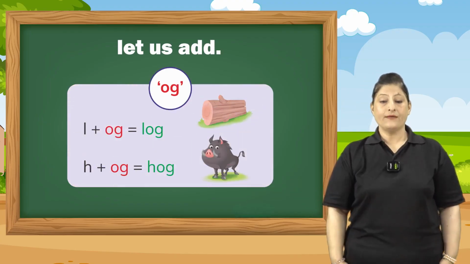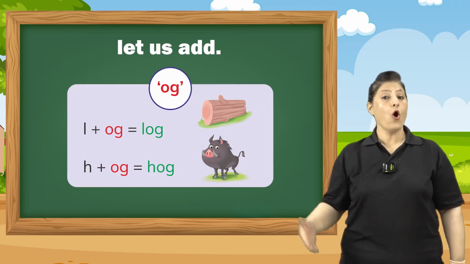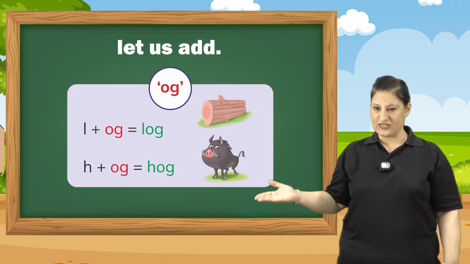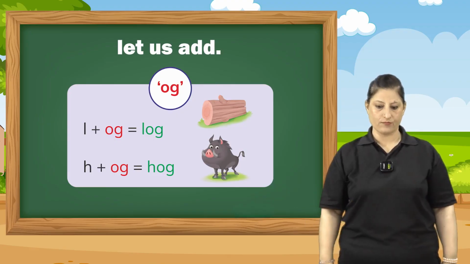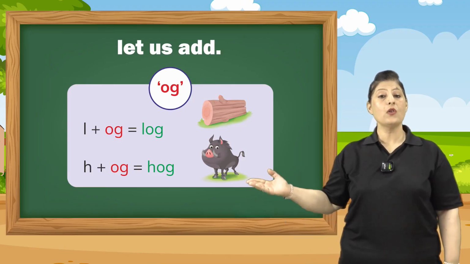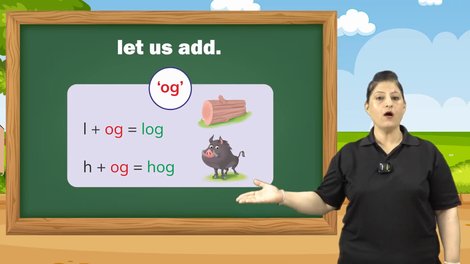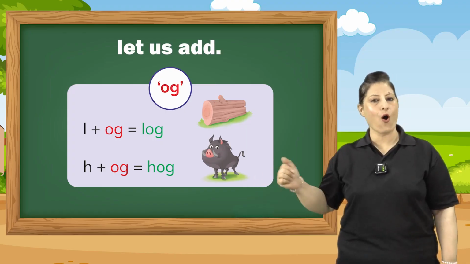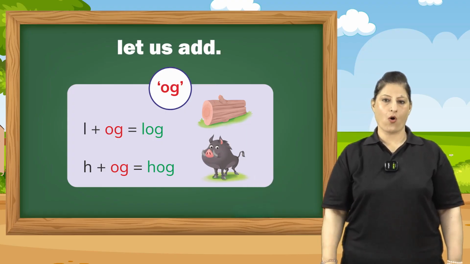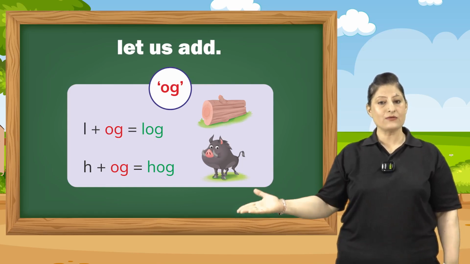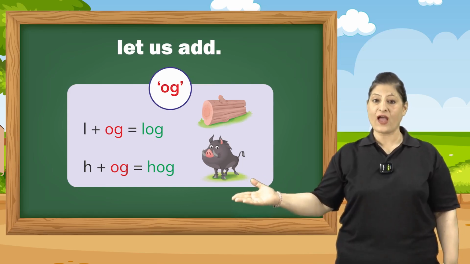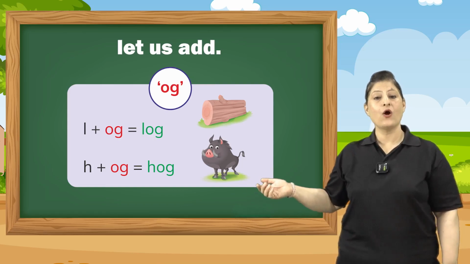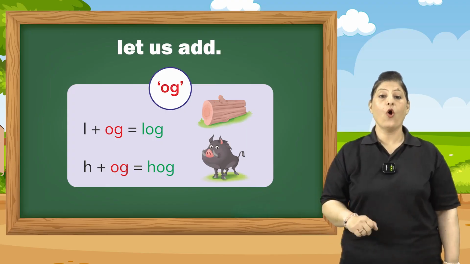Now, let's come to og family. OG says og. Look at this. Log. Now, let's look at this. H and OG together says hog.